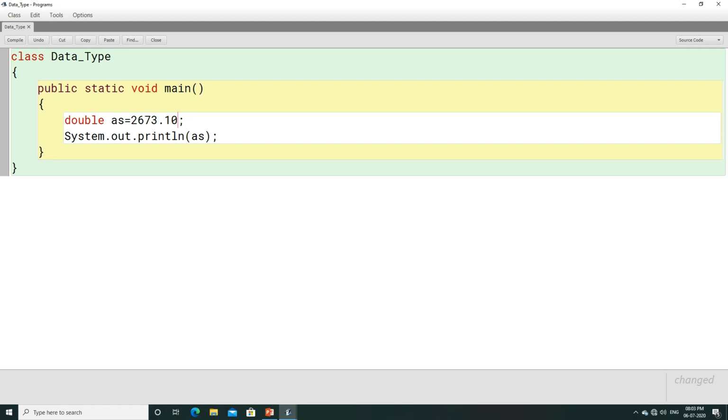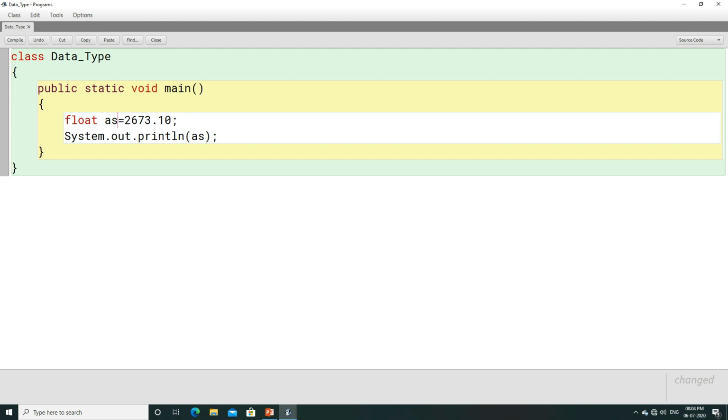Now in case of float, remember, if you write AS equals to 2673.10, what do you think is going to happen here? Be very clear that the size of float, the size of AS, is 32-bit. Remember student, the size of a float variable is 32-bit.